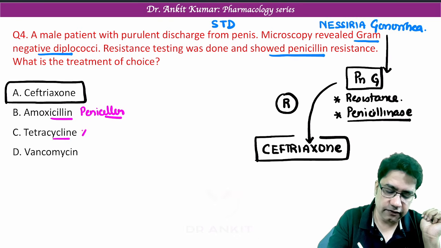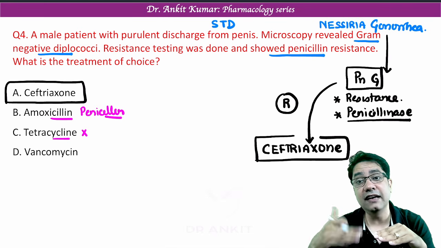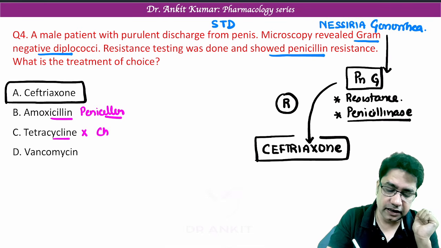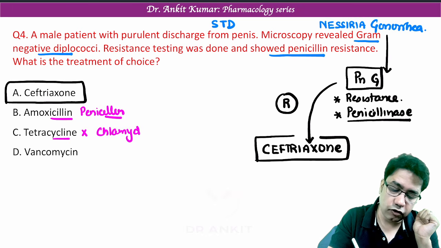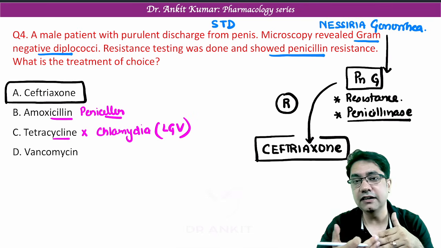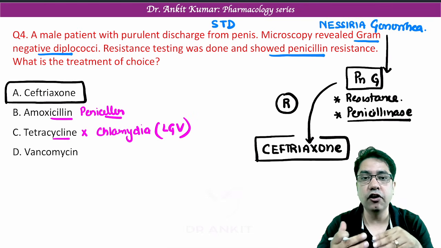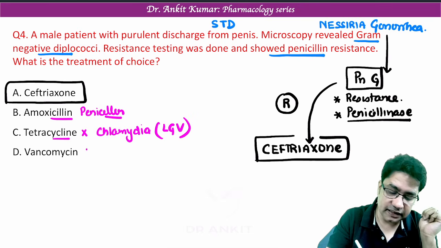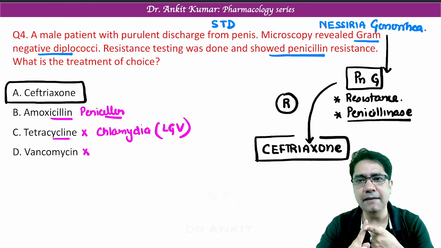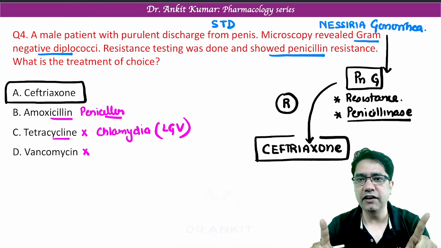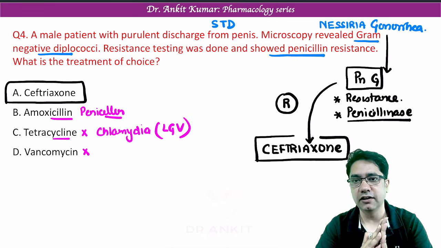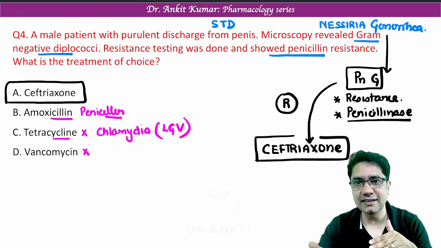Tetracycline, no, we don't give. Tetracycline is rather given for another sexually transmitted infection, that is chlamydia. Remember, tetracyclines are not effective in gonorrhea. They are rather given in chlamydia, another STD which causes LGV, lymphogranuloma venereum. And vancomycin is never effective against any gram-negative infection. Any gram-negative bacteria, vancomycin is not effective because vancomycin is only a drug for gram-positive infection like Staphylococcus, MRSA.